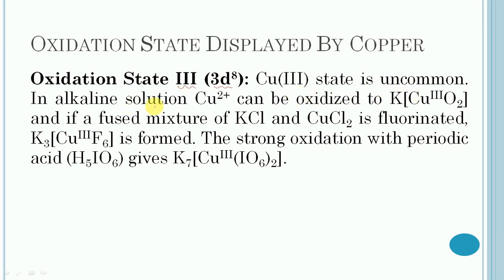In alkaline solution, copper 2+ can be oxidized to this complex in which copper is in the 3 oxidation state, and if a fused mixture of potassium chloride and copper dichloride is fluorinated, then this complex will get formed. In this case, again copper is in the +3 oxidation state.